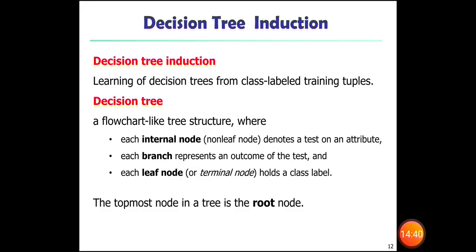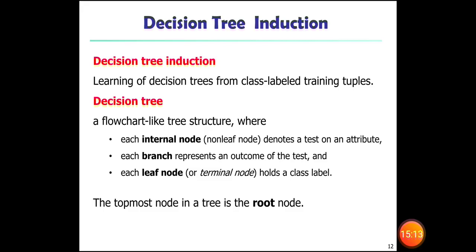Decision tree is a flowchart-like tree structure where we have three different nodes: internal node, branch node and leaf node. Internal node is a non-leaf node that denotes a test on an attribute, and branch node represents an outcome of the test. And leaf node is a terminal node that holds a class label.